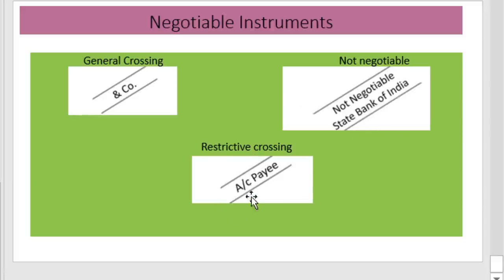Restrictive means account payee only, and if a bank name is given, it is known as special crossing. This is about the crossing of a check. Without crossing, one can get the amount over the counter, but it is not safe. If it is crossed and given, then it will be transferred to the account holder's account only.